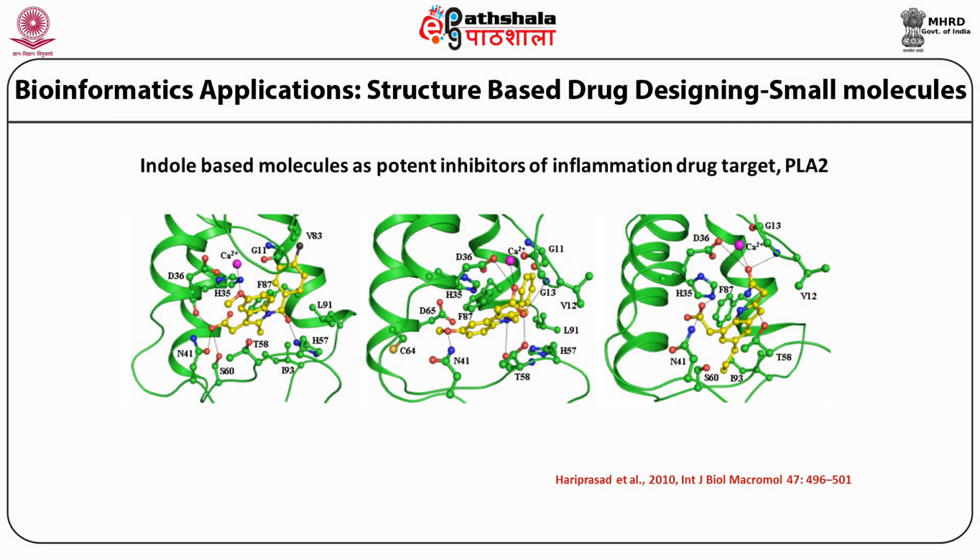Structure-based drug designing using small molecules. Once you understand the structure of a protein, you then go on to understand the catalytic mechanisms and the substrate binding region. Once you understand this, you could use various bioinformatic tools such as docking to design small molecules that could potentially bind to the site where the substrate binds, therefore competitively inhibiting the binding of the substrate. Therefore, bioinformatics is a very potent tool to develop small molecule inhibitors.